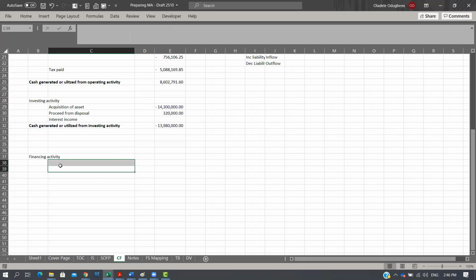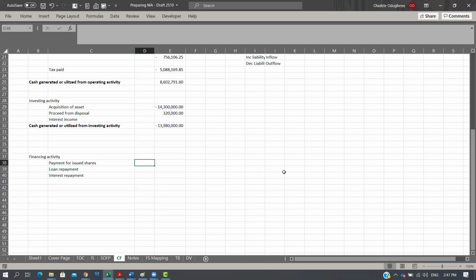Now, the next part is financing. Typical things that come within financing are, for example, issue of shares. That's one. You could have loan repayment. You could have interest repayment. What else? For the particular scenario, I think that's what we basically have.